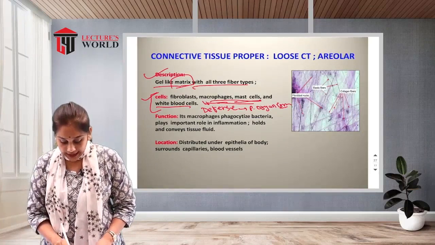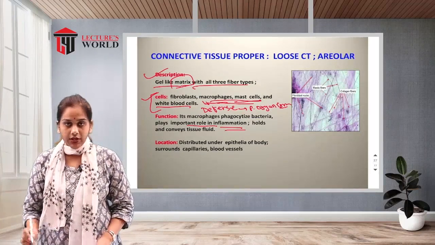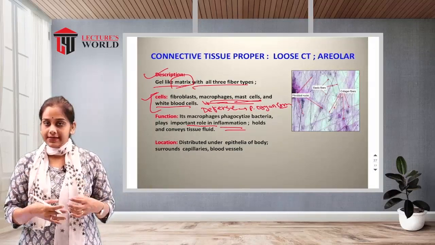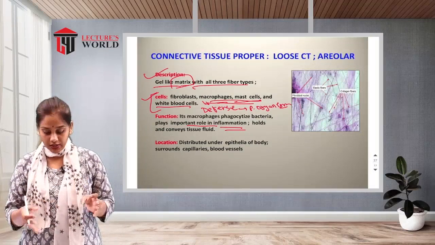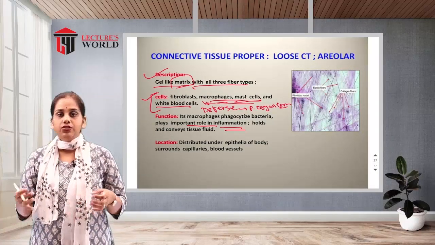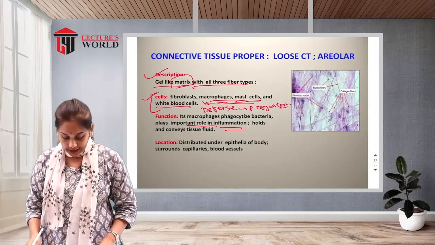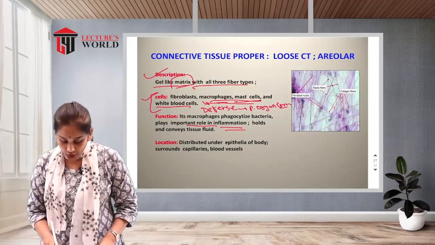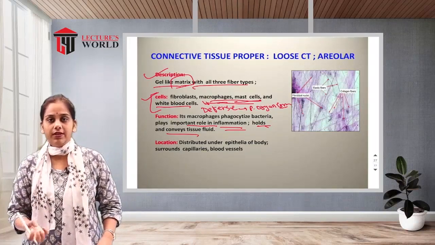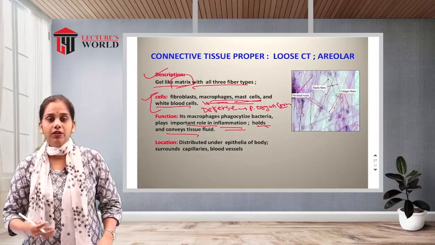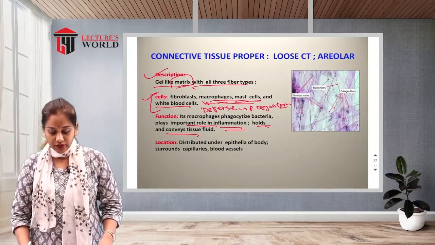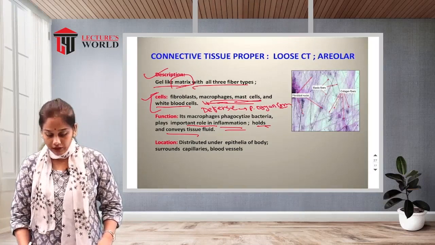It plays an important role in inflammation, because there is a fight between the cells present in the connective tissue and the bacteria. Because of the phagocytosis there is inflammation. It also holds and conveys the tissue fluid, that is, it holds the fluid and transfers the fluid into the tissue. So this is the basic function of the areolar loose connective tissue.